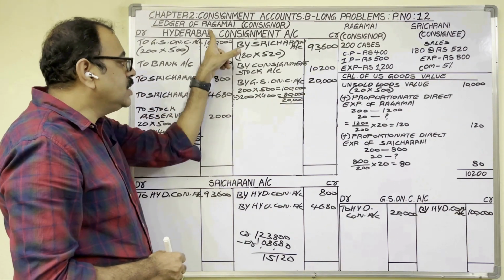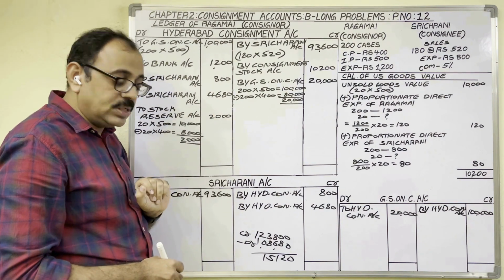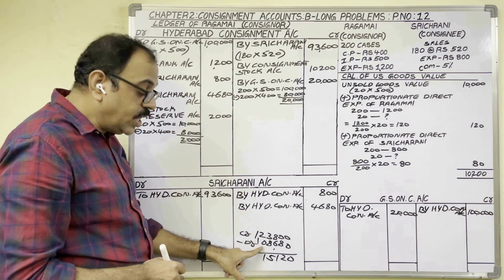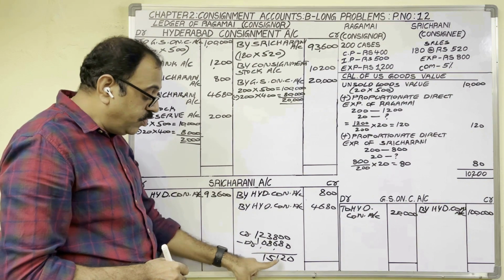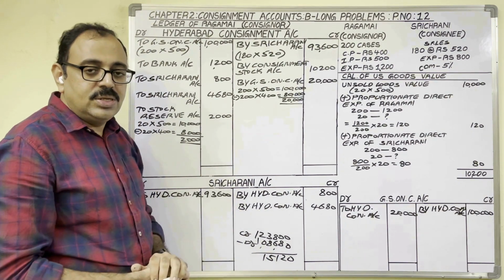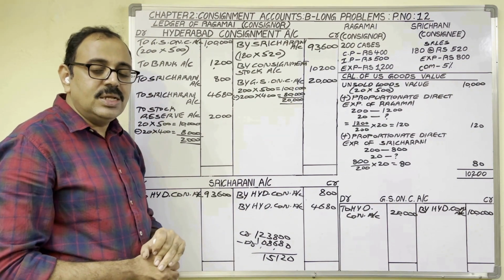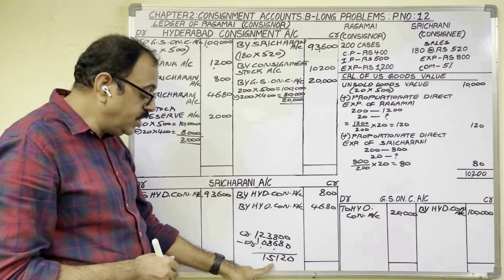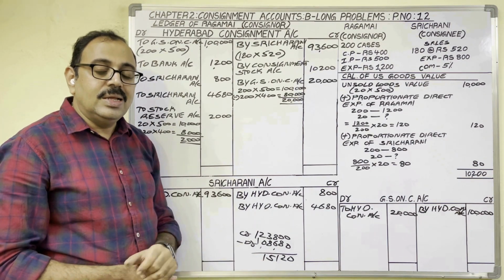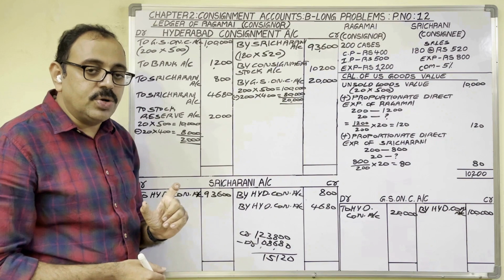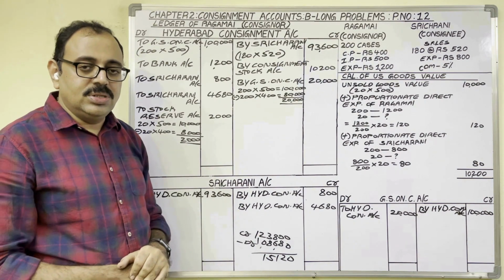Credit side we wrote consignment business related incomes. Debit side we wrote consignment business related expenses. Income total is more than expenditure total. Therefore, the difference is profit. So in consignment business, there is a profit of 15,120 rupees. This amount is to be transferred to profit and loss account.